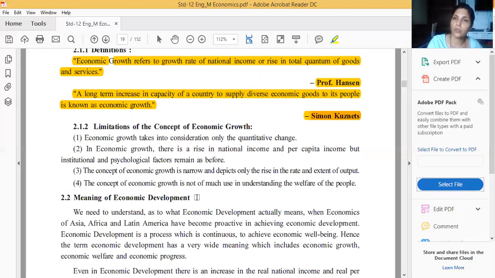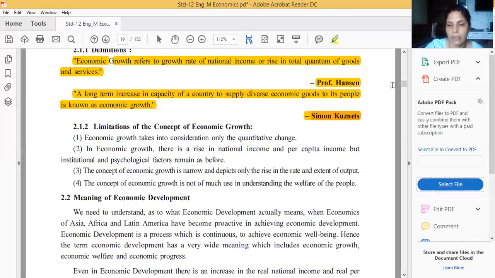This question is mostly for 2 marks, but sometimes it can be asked for 3 marks. If you are asked to write the limitations of the concept of economic growth, we have to write all 4 points. These are not difficult, they are all very easy. First limitation: economic growth takes into consideration only the quantitative changes.